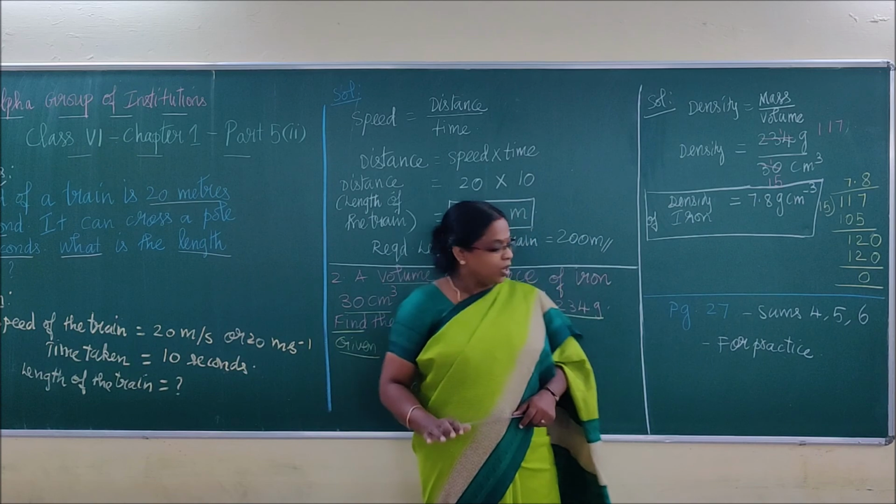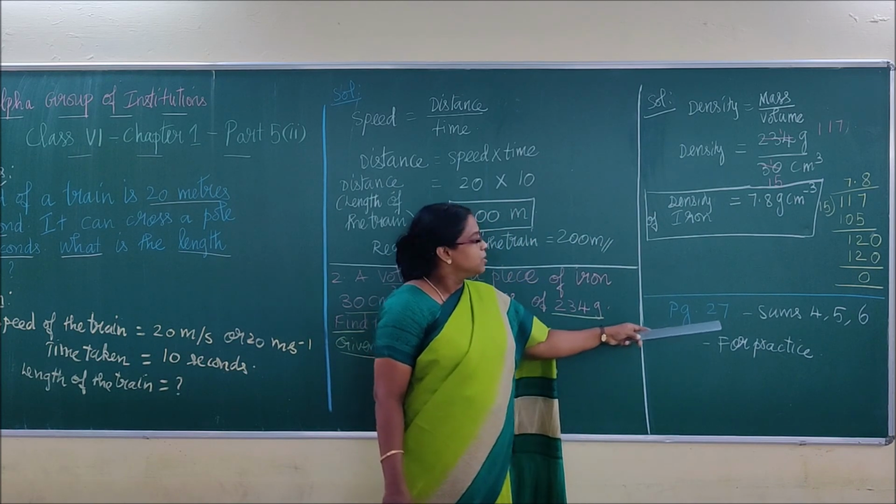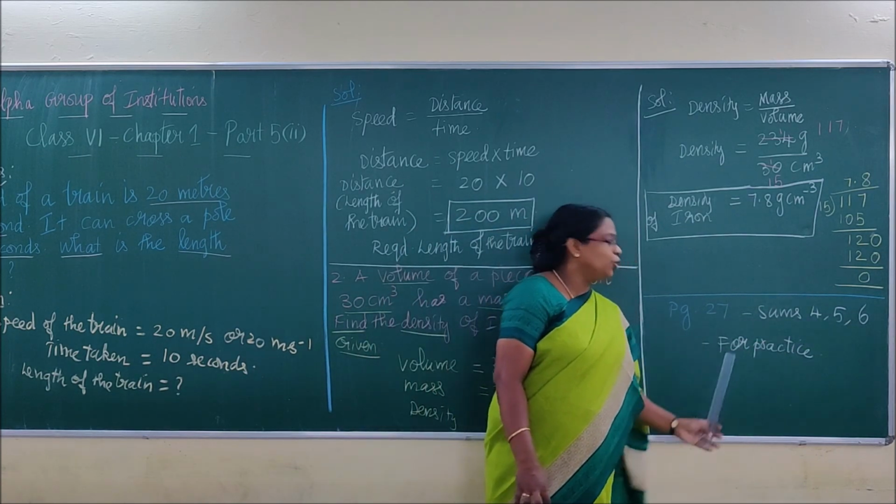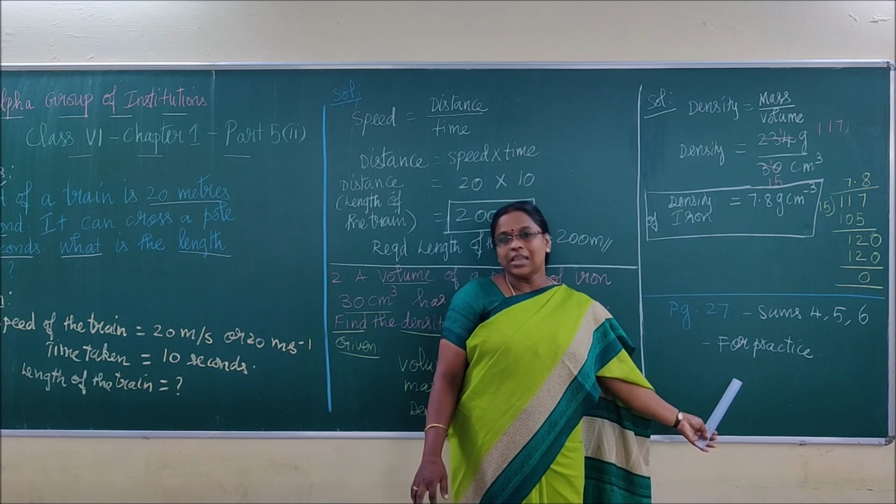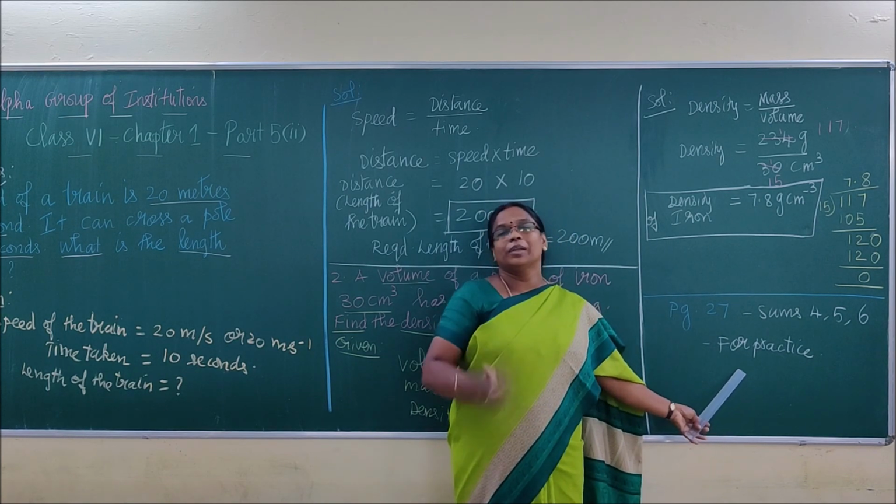In your book, page number 27, sums 4, 5, 6, you have for your practice. Practice it and copy it in your classroom.